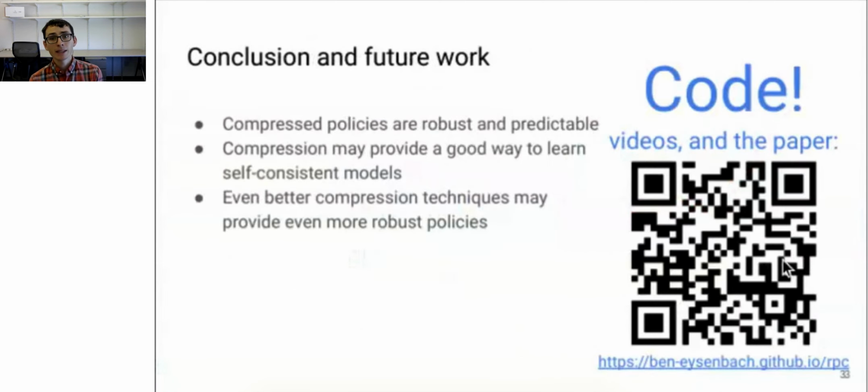In summary, the main idea of this paper is to use ideas from compression to learn RL policies that are both robust and predictable. A key takeaway from this paper is that compression provides a simple way to learn self-consistent models. And as model exploitation is a major problem for today's model-based RL algorithms, this self-consistency might be a useful tool for building new and more robust model-based RL algorithms. Also, insofar as better compression gives better robustness, looking for even better compression methods might provide even more robust policies.